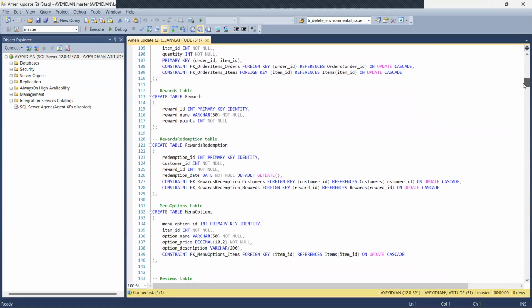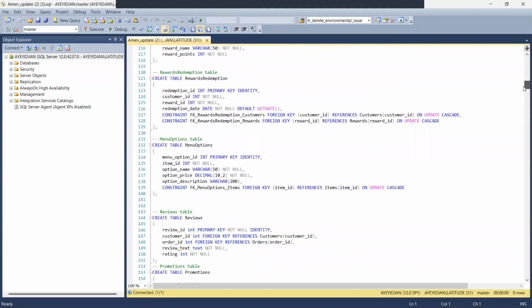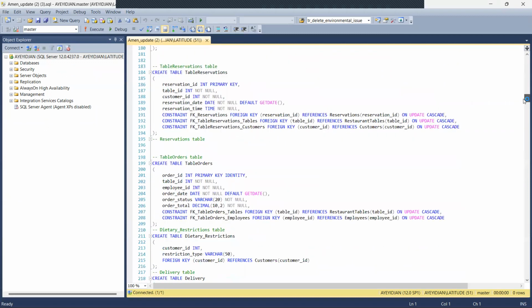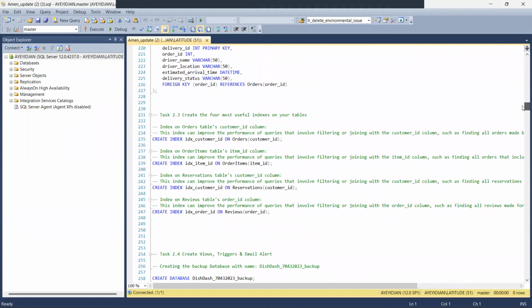Some other tables represented or initiated are rewards, reward redemptions, menu options, reviews, promotions, restaurant tables, reservations, and table reservations, with their orders, dietary restrictions, and delivery.